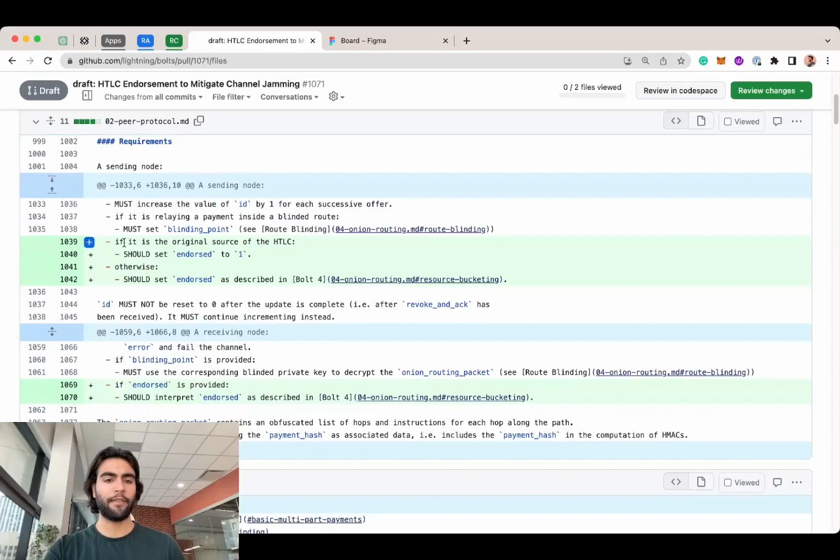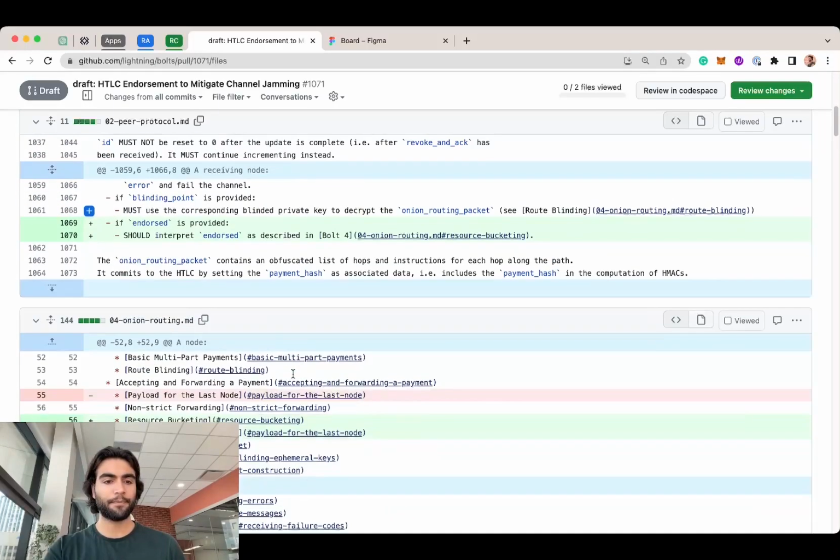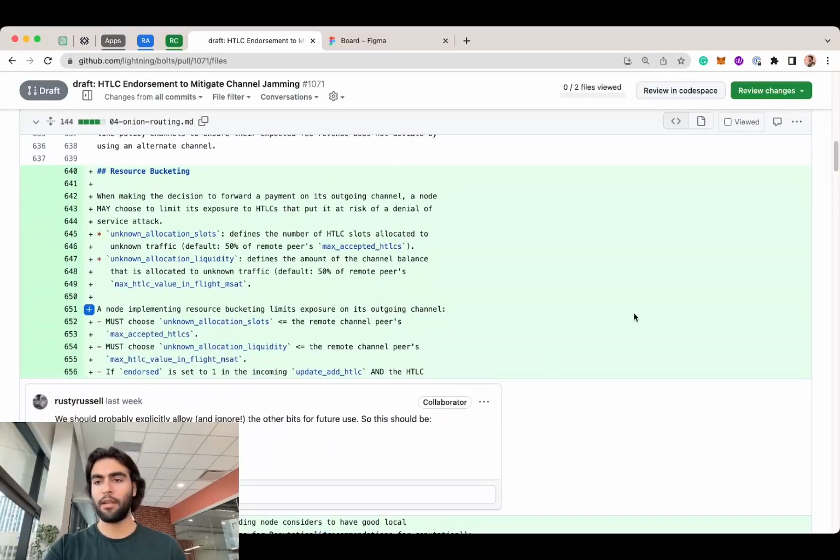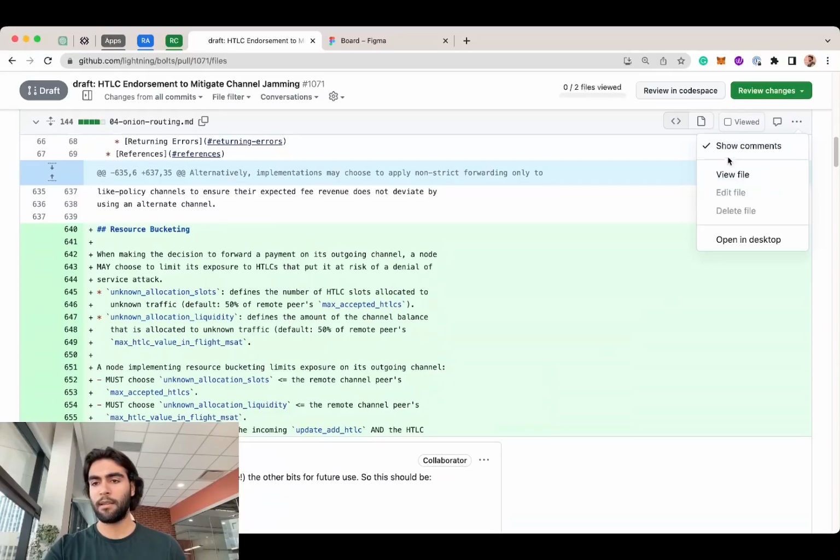As it says here, if a node is the original source of the HTLC, if you are making a payment, it makes sense that you put endorsed to 1 because you trust yourself. And otherwise, you should set endorsed as described in bold 4, which we're gonna read down here. And if endorsed is provided, you should interpret endorsed as described in bold 4, which again we're gonna read down here.